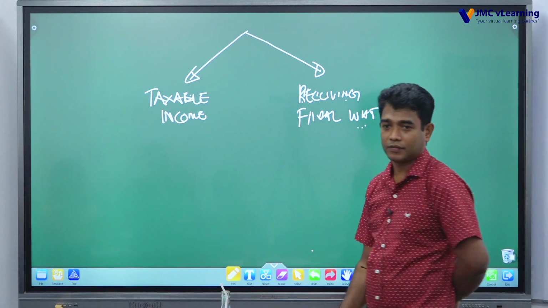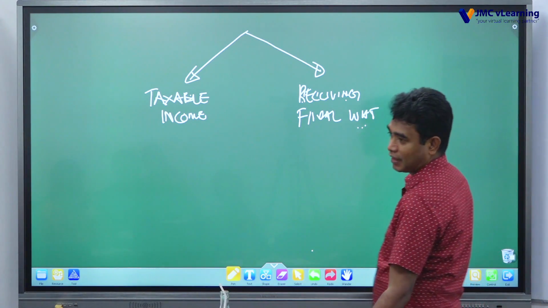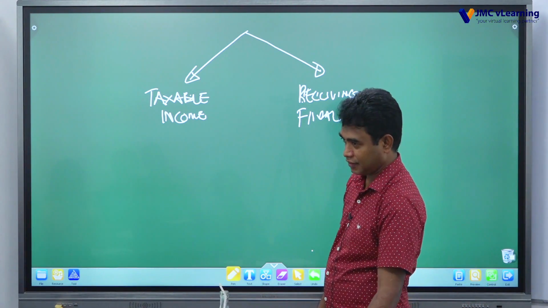Final withholding: receipt of a final withholding payment is liable for tax in Sri Lanka, right?